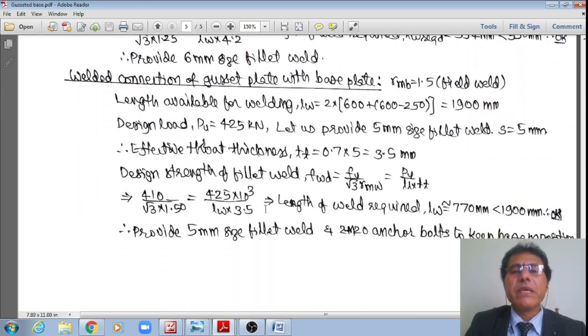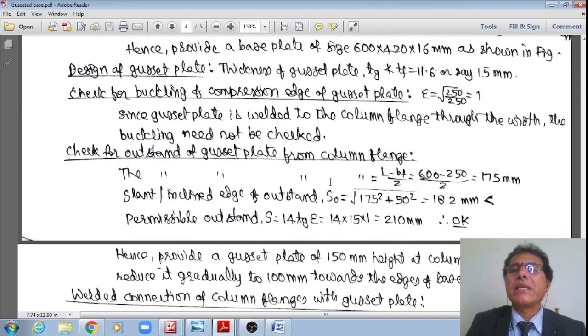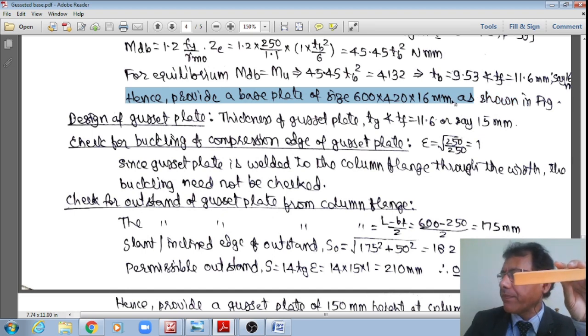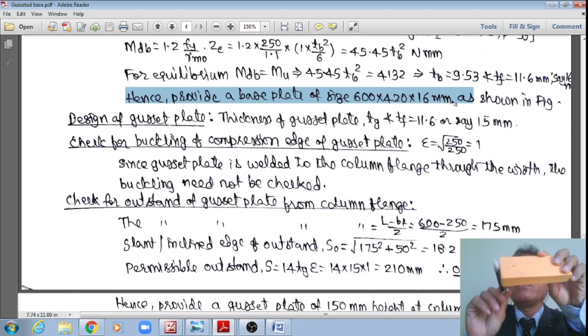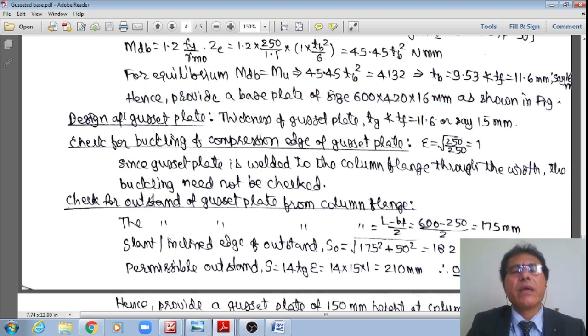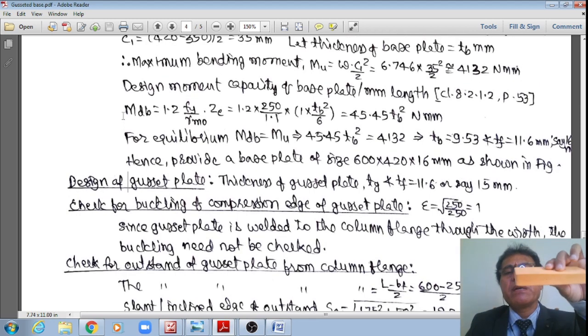Therefore, for 35 mm, equating this, I got the thickness of the base plate equal to 9.53 mm. However, it should not be less than 11.6 mm. Therefore, say 16 mm. Hence provide a base plate of 600 mm length by 420 mm width with a thickness of 16 mm as shown in the figure. Once I conclude this design of the base plate size as well as the thickness,